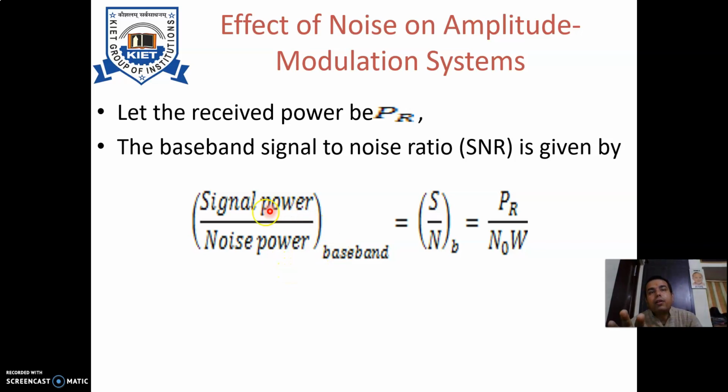For which system are we talking about? We are talking about the baseband system. So signal power to noise power for the baseband can be given as the signal to noise ratio, with suffix B, the notation we had represented over here. That is received signal power PR, and received noise power is N0W. So PR upon N0W will give you the signal to noise ratio for the baseband system.